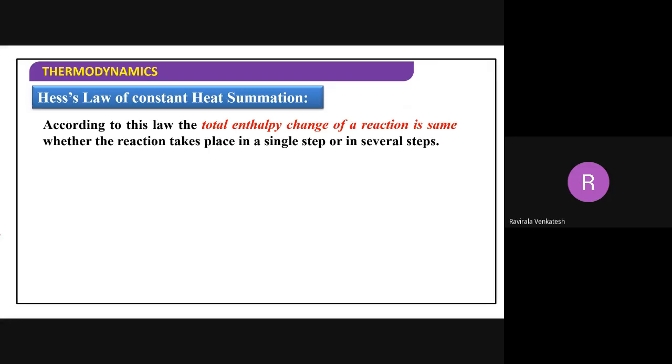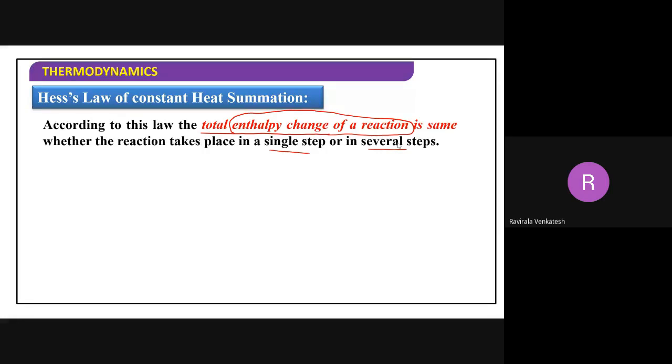Now, what is Hess law here? According to this law, the total enthalpy change of the reaction, I already told you the definition of enthalpy of reaction: enthalpy of products minus enthalpy of reactants, is the same whether the reaction takes place in a single step or several steps. The reaction may take place to give the products in a different number of steps, or in one step. This is called Hess law of constant heat summation.